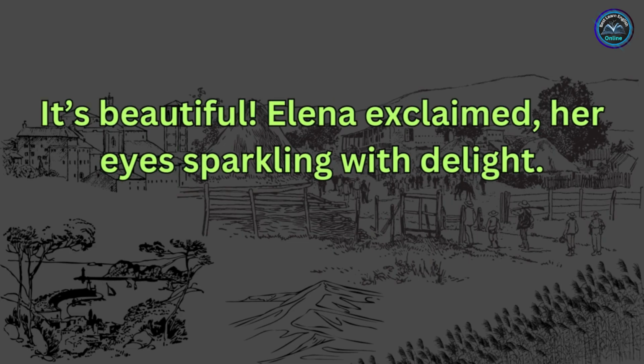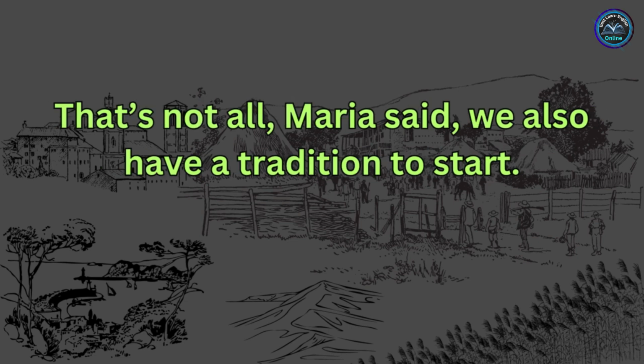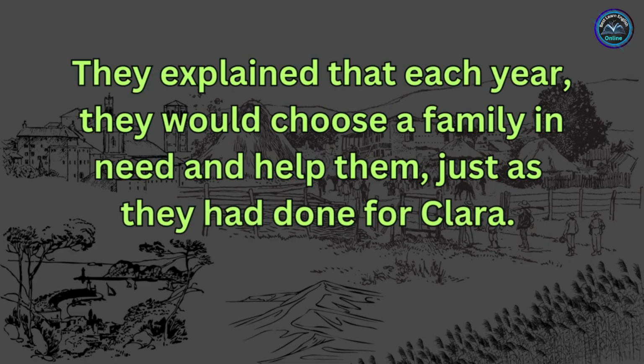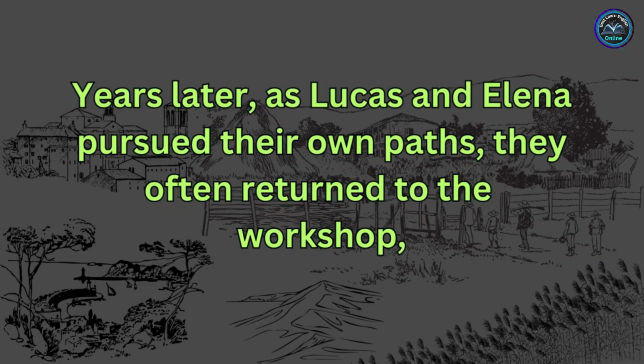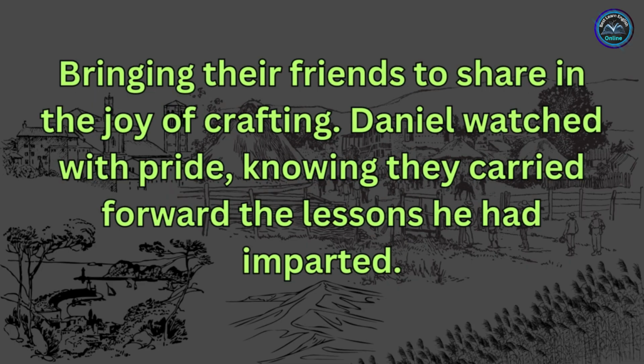"It's beautiful," Elena exclaimed, her eyes sparkling with delight. "That's not all," Maria said. "We also have a tradition to start." They explained that each year they would choose a family in need and help them, just as they had done for Clara.